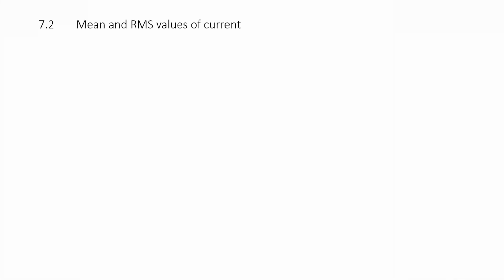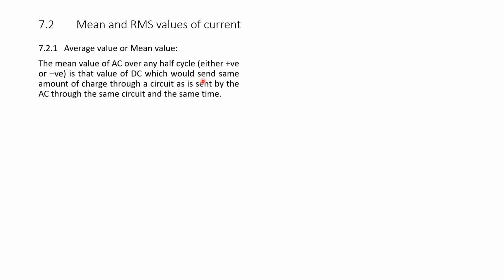Let us study mean and RMS values of current in section 7.2. Average value or mean value: the mean value of AC, that is alternating current, over any half cycle, either positive or negative, is that value of direct current or DC which would send the same amount of charge through a circuit as is sent by the AC through the same circuit in the same time.